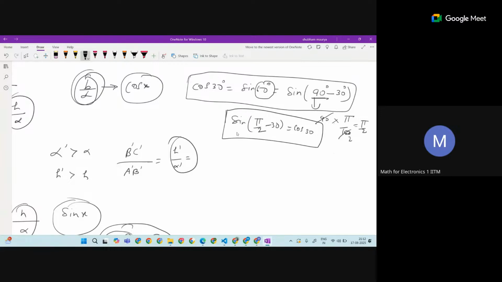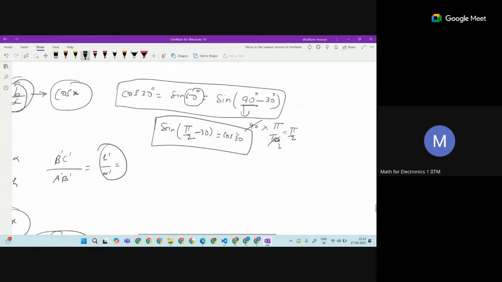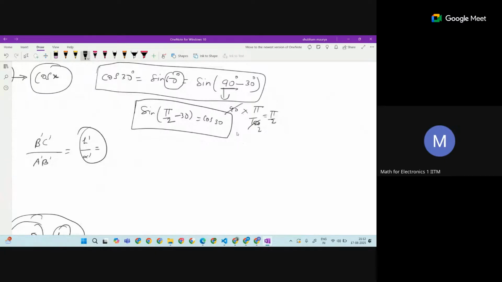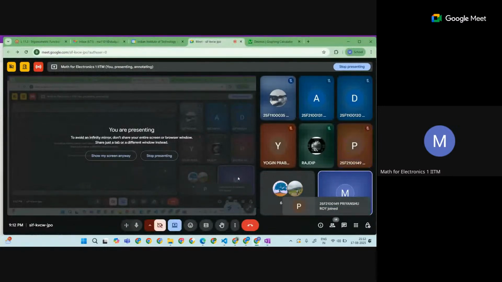And we slowly developed this. How did we get this? I'm not doing anything, I just used this triangle, and from there I am developing the relation. Sine of pi by 2 minus 30 is cos 30, so simply we can now say that sine of pi by 2 minus theta is cos theta for any general theta. Interesting, no? Just slowly flipped and we got a relation. I think many of you know it already, maybe many of you are bored.